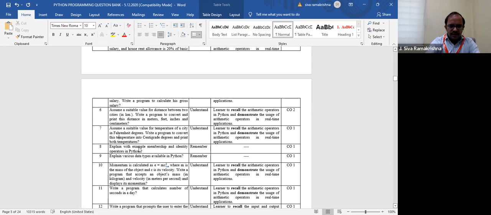Okay. See the eighth one. Explain with example membership and identity operators in Python. You know this. You need to describe with example. In, is not, right? Okay. Explain various data types available in Python. What are various data types in Python?